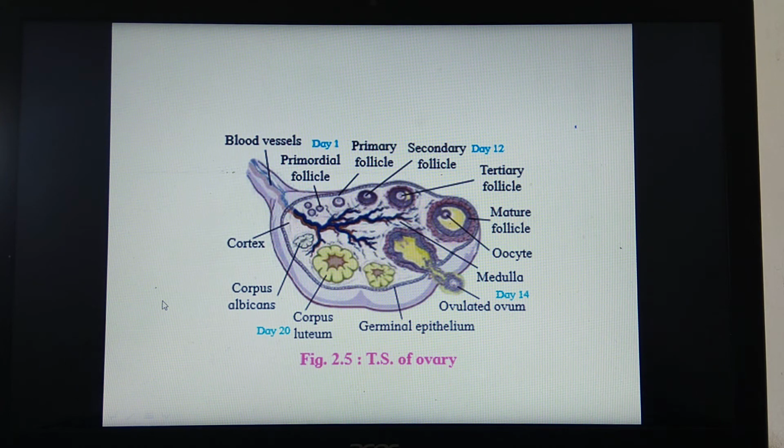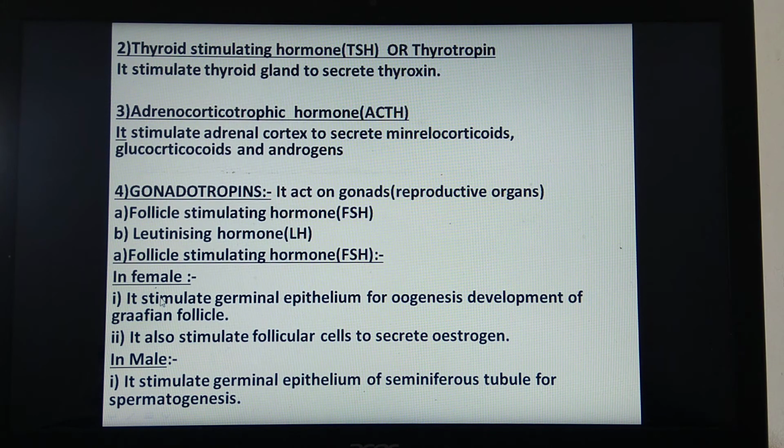In case of male, the function of this hormone is to stimulate the germinal epithelium of seminiferous tubule for spermatogenesis. What's the meaning of this word spermatogenesis? Spermatogenesis is the formation of sperm. So it stimulates the process of formation of sperms. Where does the formation of sperms take place? It takes place in the seminiferous tubules. So this is the role of FSH in case of male and females.